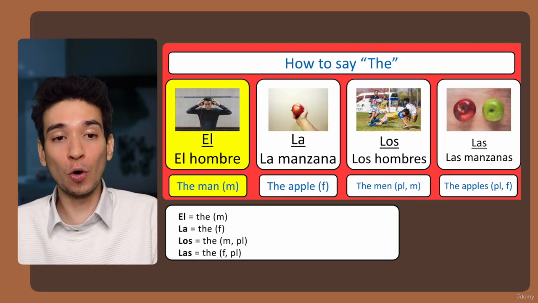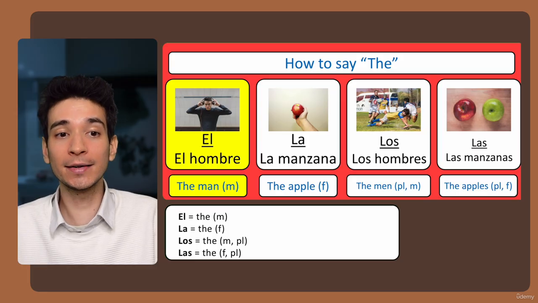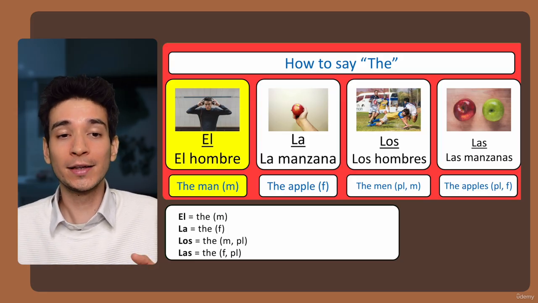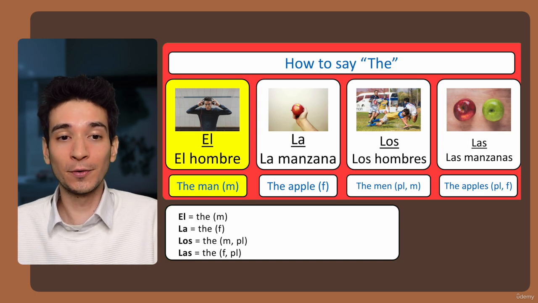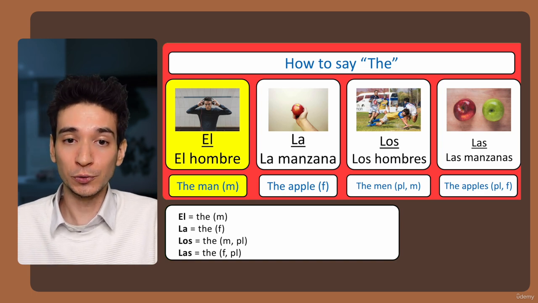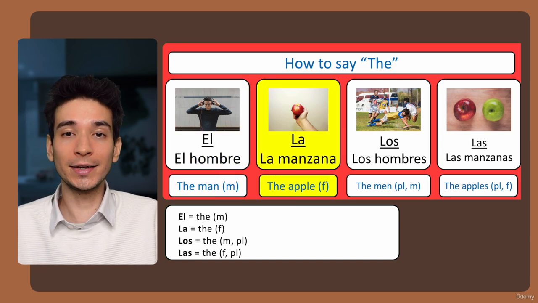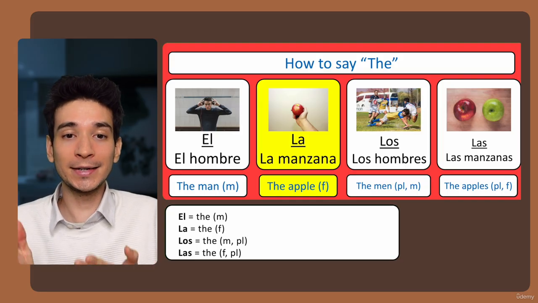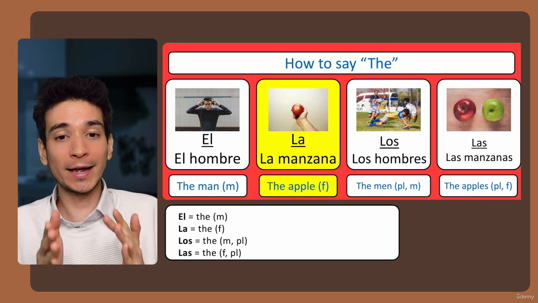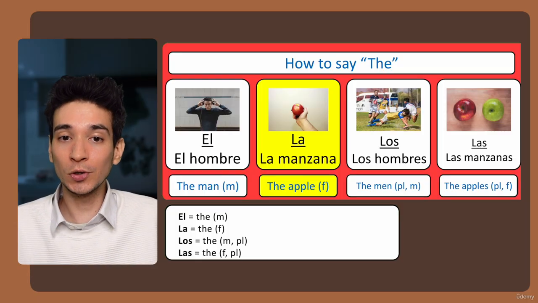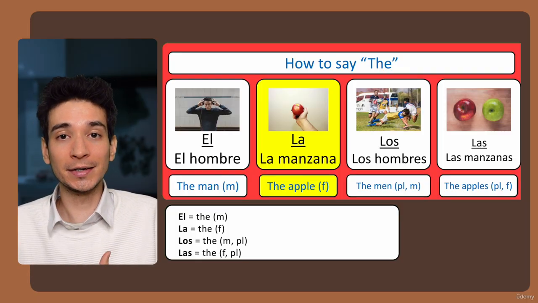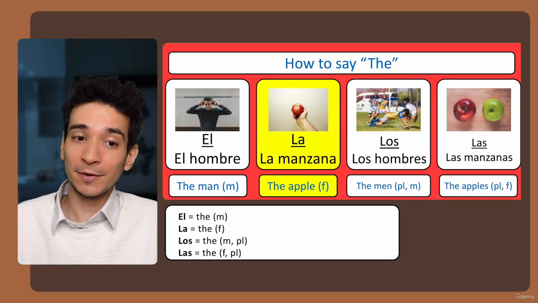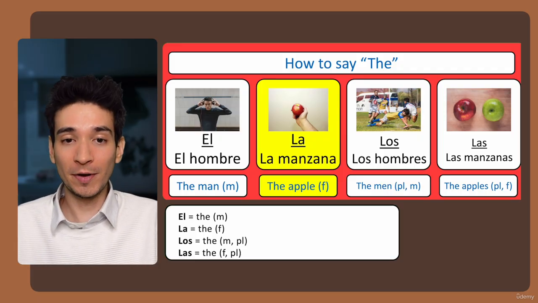So here we have hombre, which means a man, and in order to say the man, we say el hombre. So el means the for masculine things, masculine nouns. The next one is la, which means the, but for feminine nouns. So here we have manzana, which means apple, but manzana is feminine, so we would say la manzana. El for masculine, la for feminine.